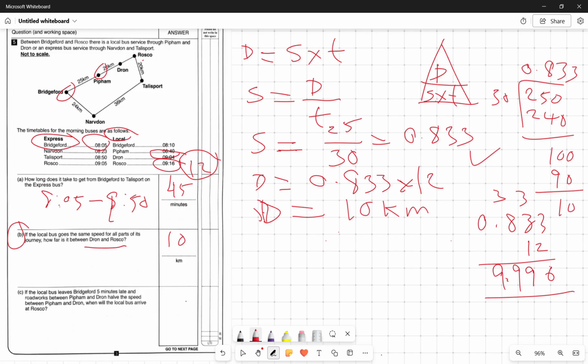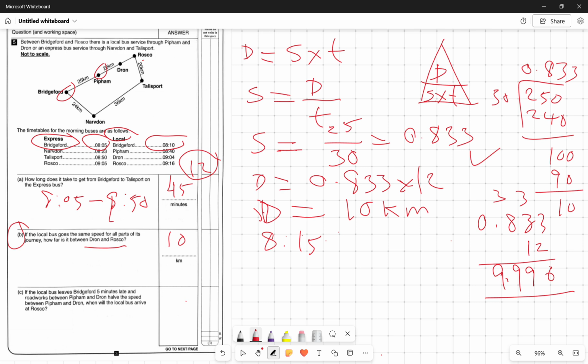Now this time they're asking about if the local bus leaves Bridgeford 5 minutes late instead of leaving at 8:10. So instead of 8:10, 5 minutes late means they leave at 8:15. And the road works between Pipham and Drone cut the speed between Pipham and Drone to half, because of the road works.